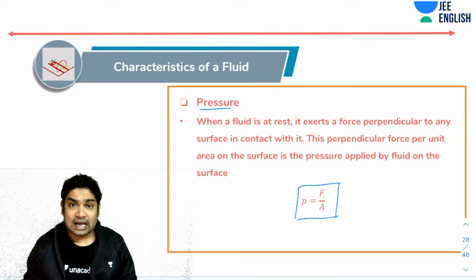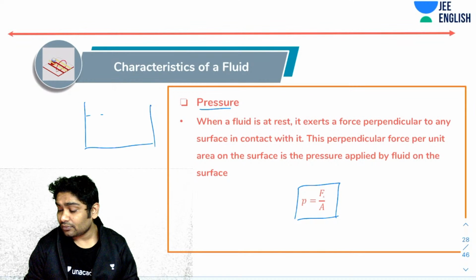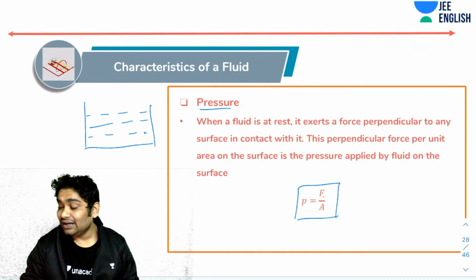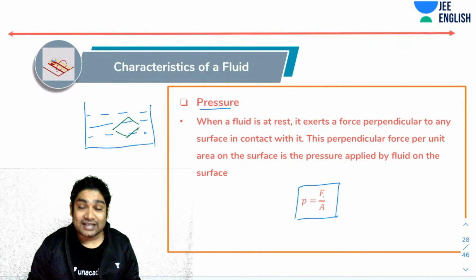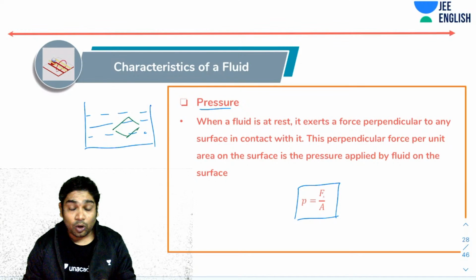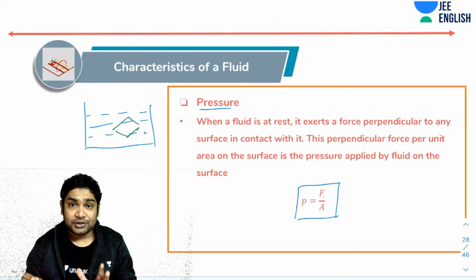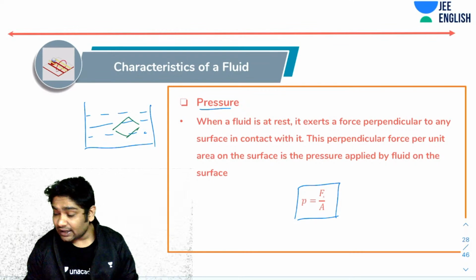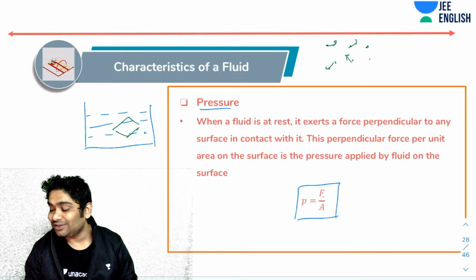And why does this happen? Imagine there is a liquid, and you insert a surface inside it. In all liquids and gases, the molecules that constitute them are constantly in motion. You would be aware of this. All the molecules are constantly moving here and there with random velocities, thermal agitation.